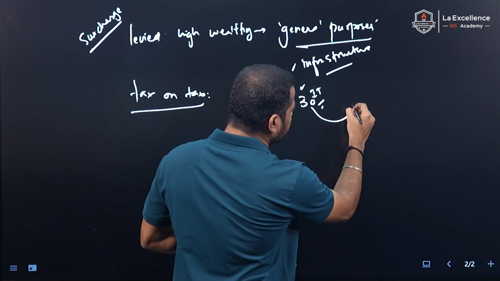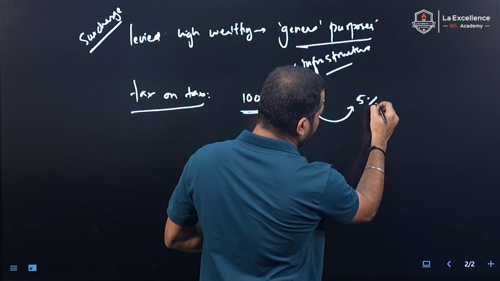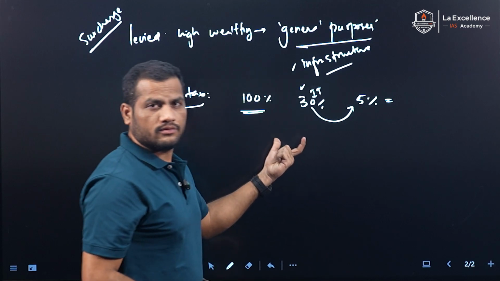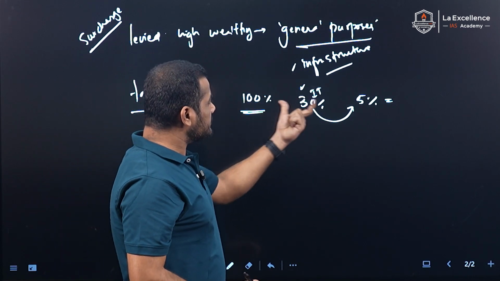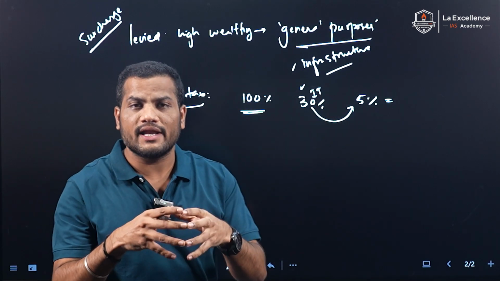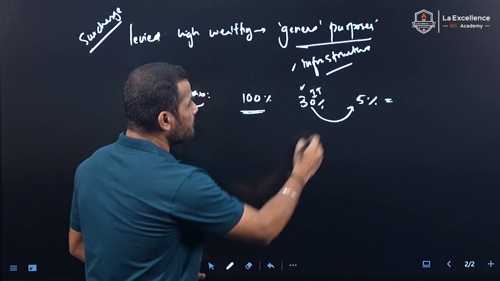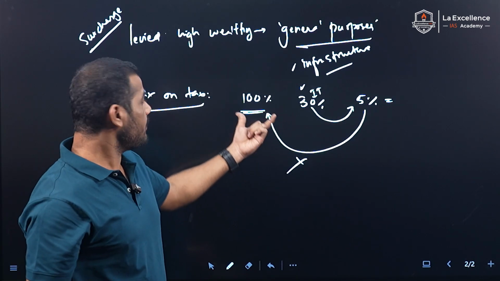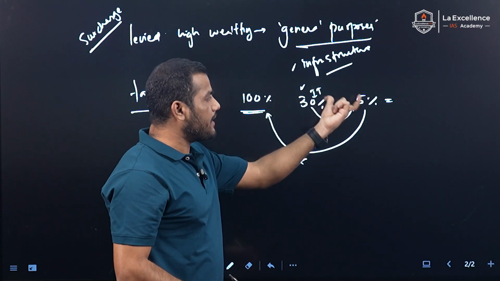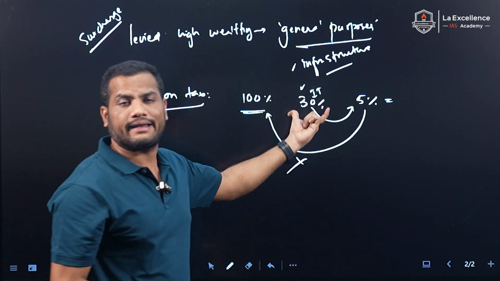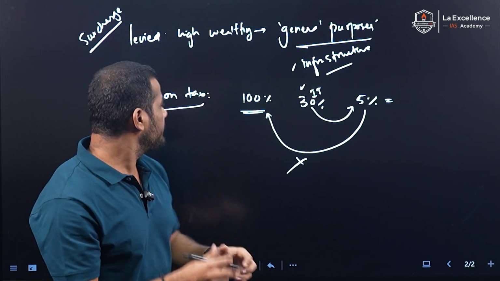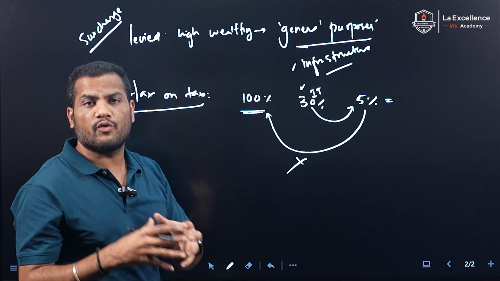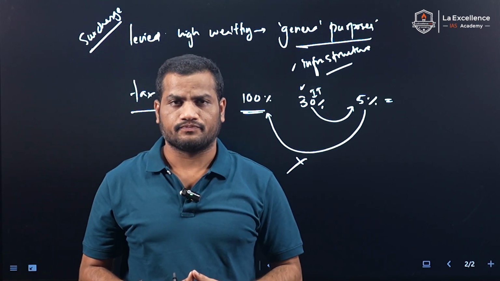So based on this 30%, we impose 5%. Because of this, we call surcharge purely a tax on tax. So here we can't impose 5% on 100 rupees; you impose a 5% surcharge on the tax amount.